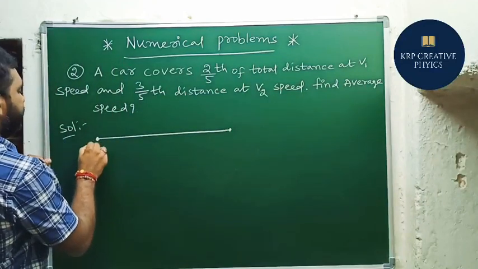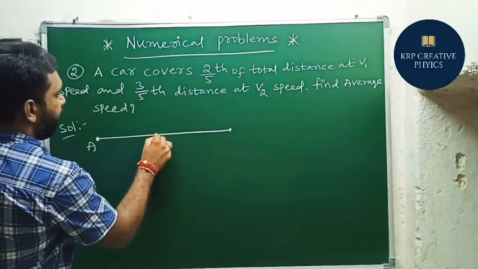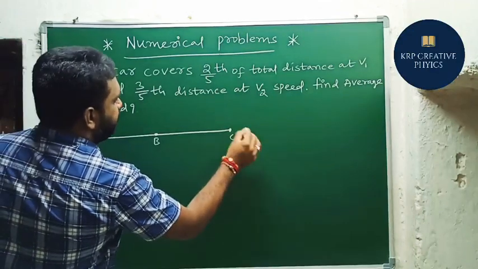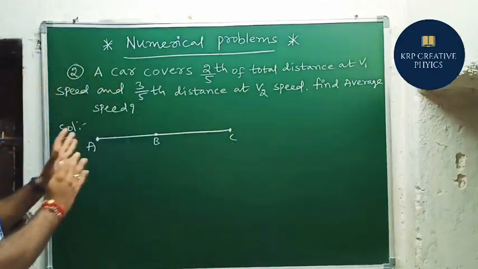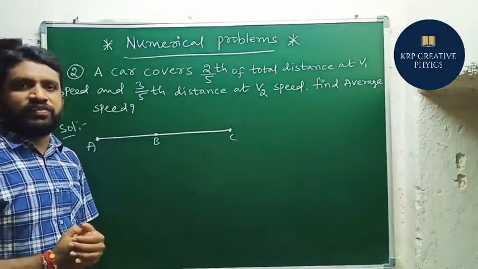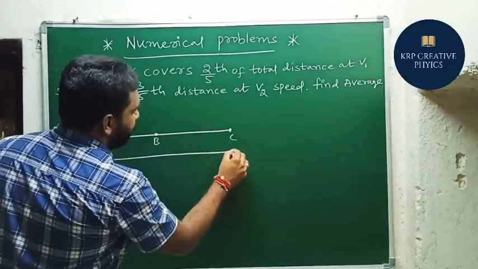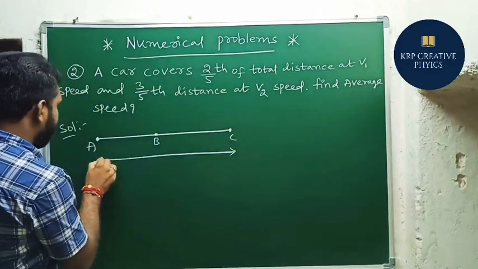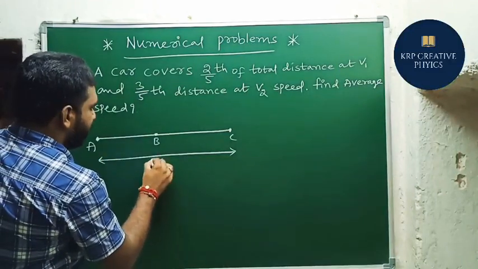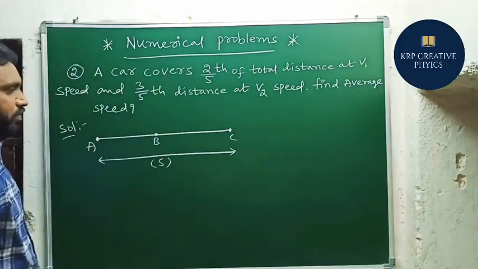So we are dividing this into 3 parts, A, B and C. In this particular question, the total distance is divided into 2 parts. So for that sake I am assuming that the total distance from A to C is S. Total distance is considered as S, for our convenience.